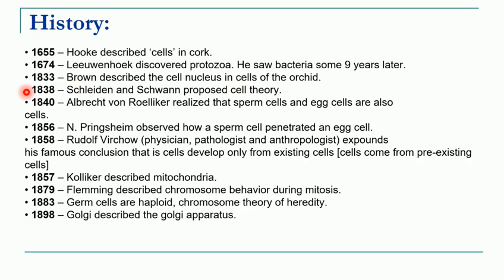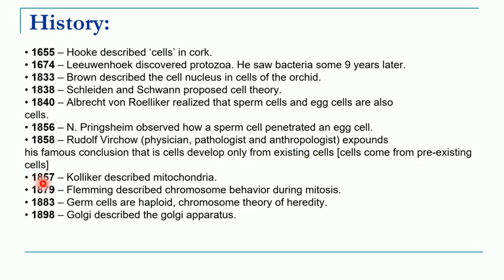In 1838, Schleiden and Schwann proposed the cell theory. In 1840, Rolleck realized that sperm cells and egg cells are also types of cells. In 1856, Pringsheim observed how a sperm cell penetrates the egg cell. In 1858, Rudolf Virchow gave the theory that cells develop only from existing cells.